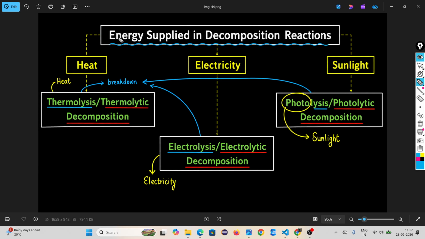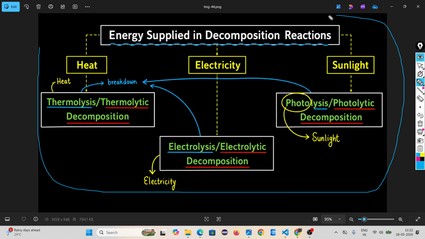Like combination reaction, decomposition is of three types. When you provide heat to break down the compound into elements, this is called thermolysis. When you provide electricity, it is called electrolysis. When you provide sunlight, it is called photolysis. Based on the energy supply in a decomposition reaction, we have three types.